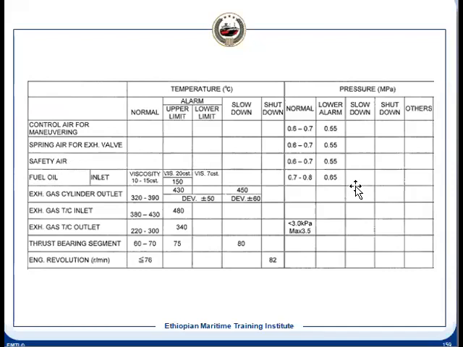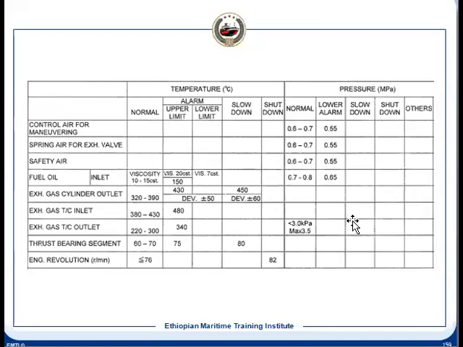And for fuel oil, we maintain viscosity of 10 to 15. This is the pressure we maintain, and a low pressure alarm will be there. And for exhaust gas inlet, this is the setting: normal is 320 to 390, and high and deviation.